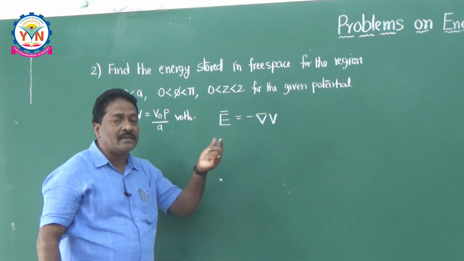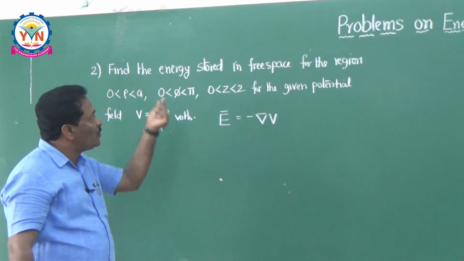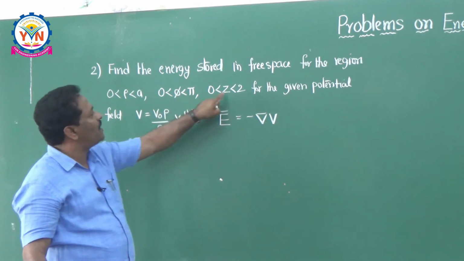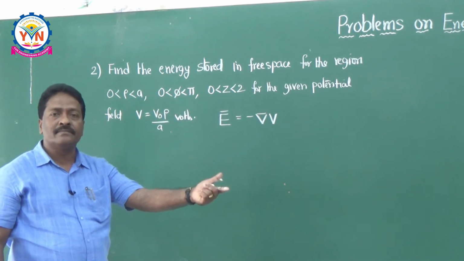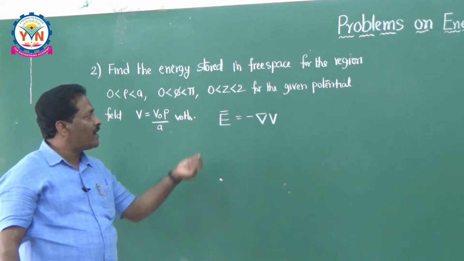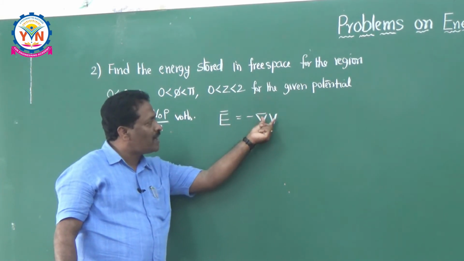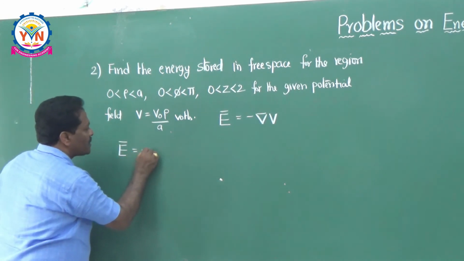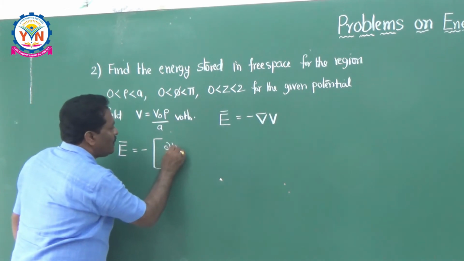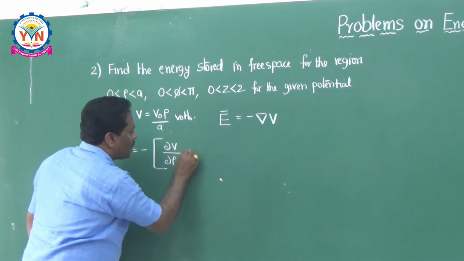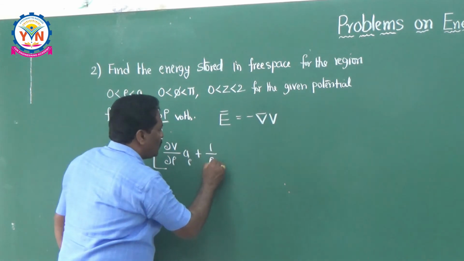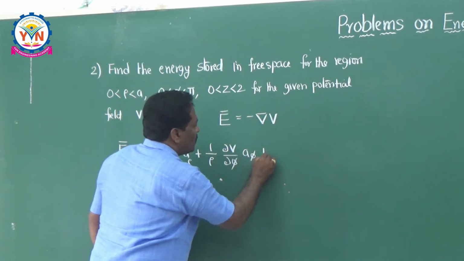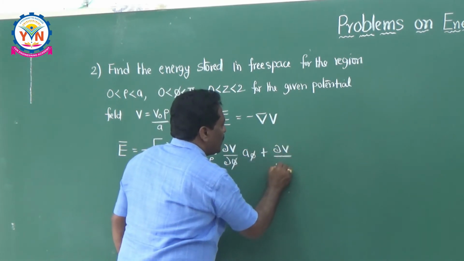But remember friends, first of all you have to identify in which coordinate system the problem is given. As soon as you see this rho phi z, you can say the problem is in the cylindrical coordinate system. That's why use the cylindrical formula: E bar is equal to minus del V, which means dou V by dou rho into a rho, plus 1 by rho into dou V by dou phi into a phi, plus dou V by dou z into a z.